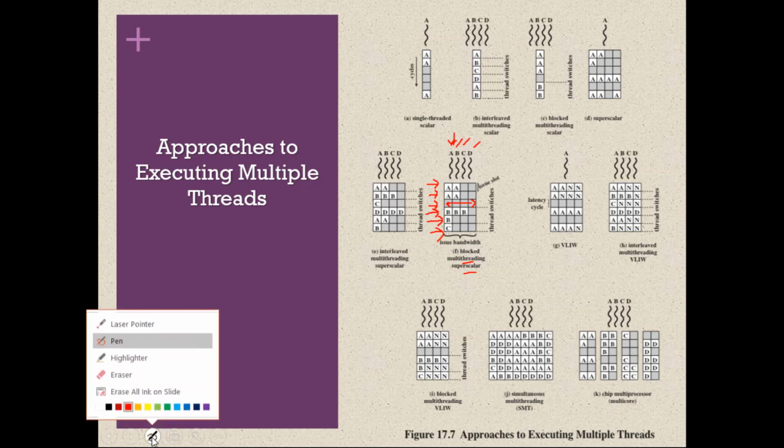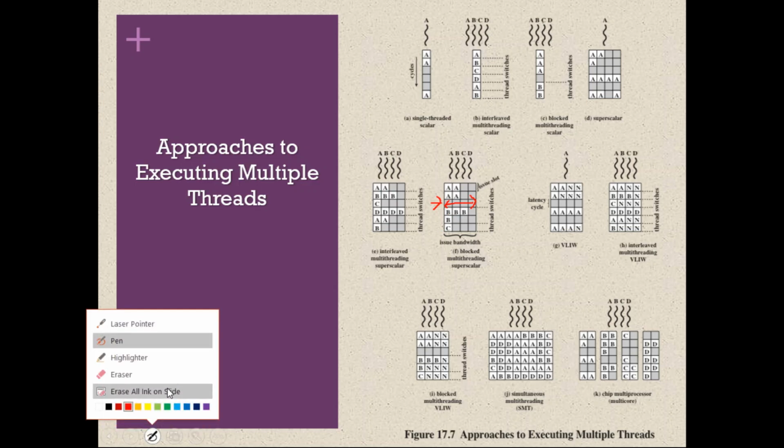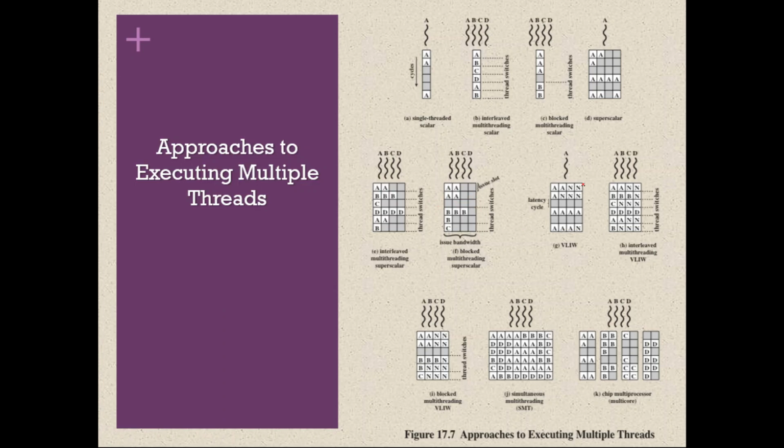So with blocked multi-threading, what happens? The processor will context switch only if a particular thread enters into block state or it has completed its execution. So after A, the context switch to B happened because A got blocked during one entire clock cycle. B to C, the switch happens because B has finished execution. So this is called blocked multi-threading superscalar. Right. So next what we are going to discuss is VLIW.